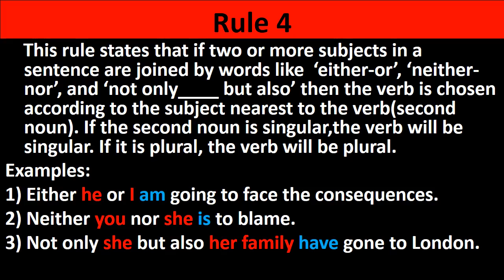So the second subject is she, which is near to the verb. That is why she is. Not only she, but also her family have gone to London. So here the noun nearest to the verb is her family. That is why we have used have.